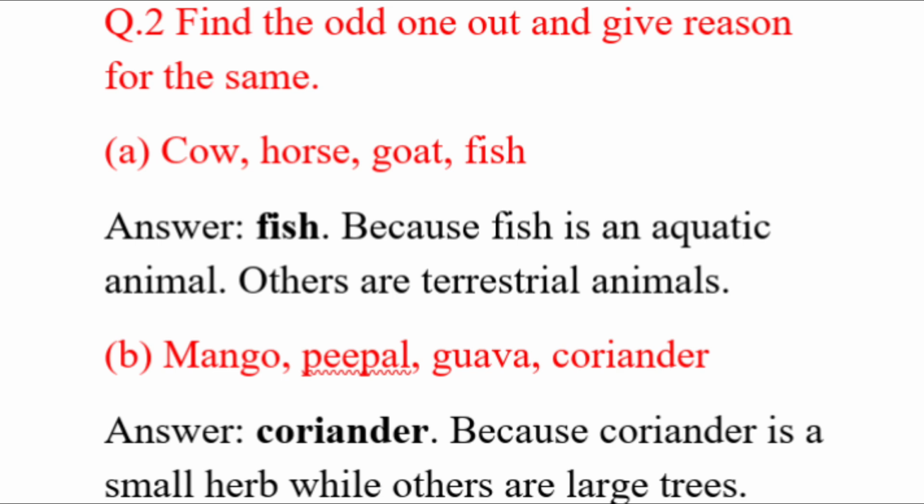B. Mango, peepal, guava, coriander. So the answer is coriander because coriander is a small herb while others are large trees.